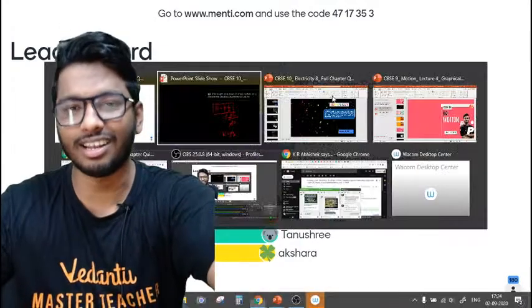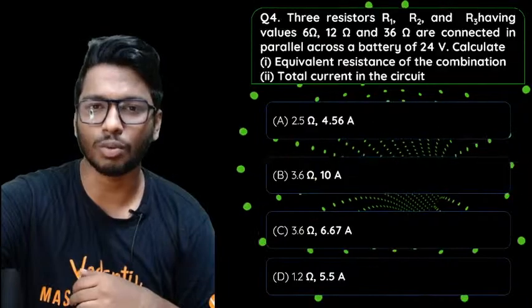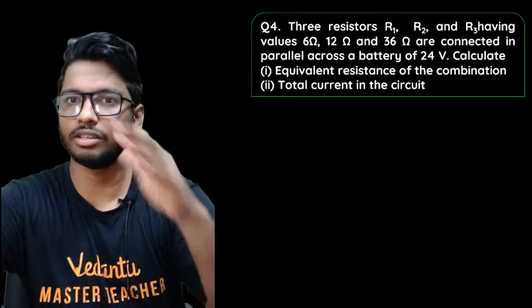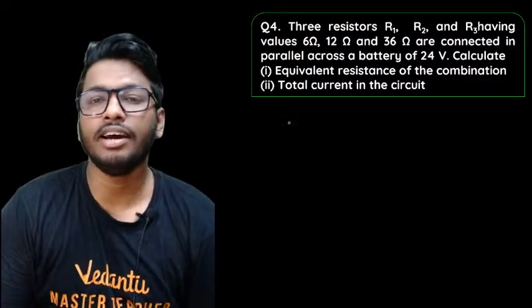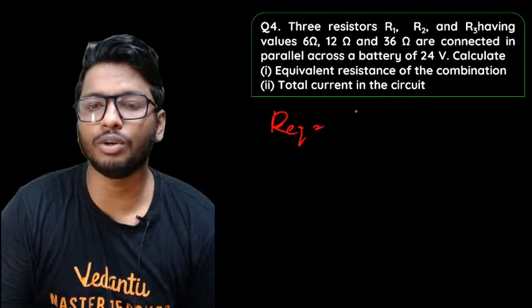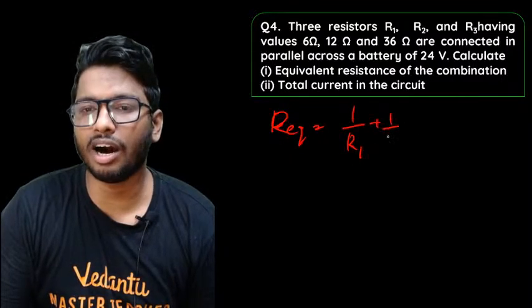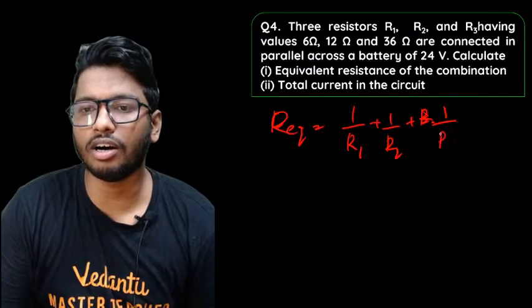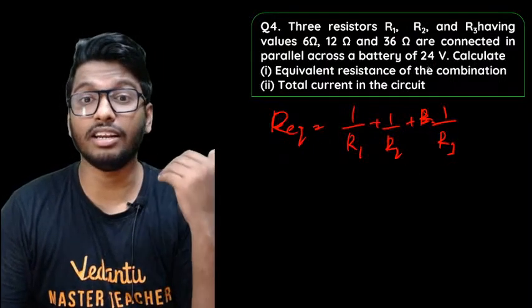With that said, let us try solving this question quickly. Let me just take you through it again, guys. I'll not be doing the entire calculation because you guys got it right. So, to find the equivalent resistance, 1/R equivalent is equal to 1/R1 plus 1/R2 plus 1/R3, because they are all connected in parallel.